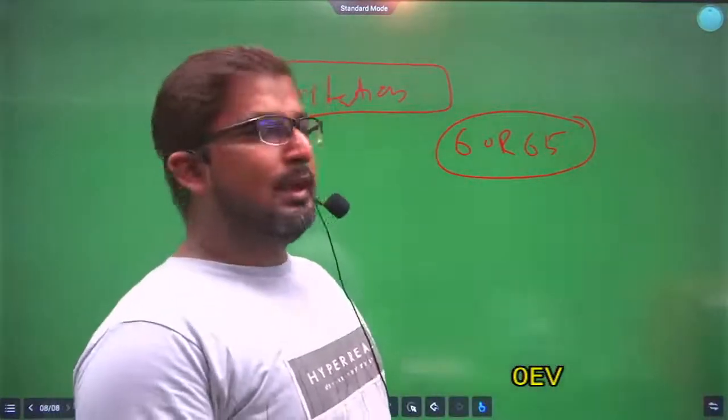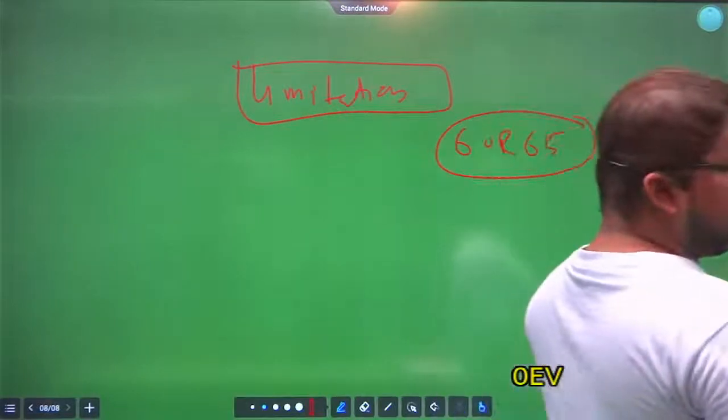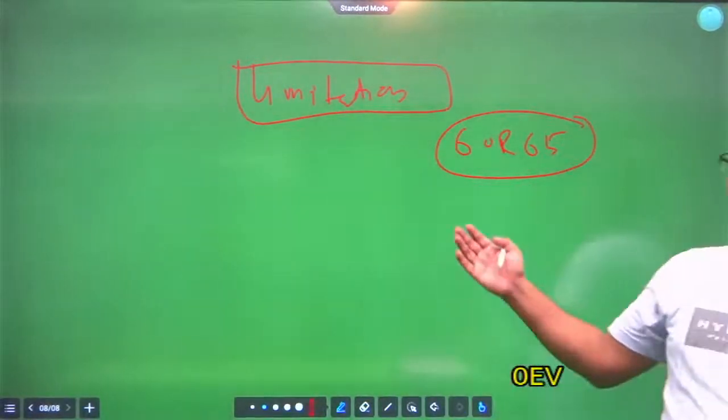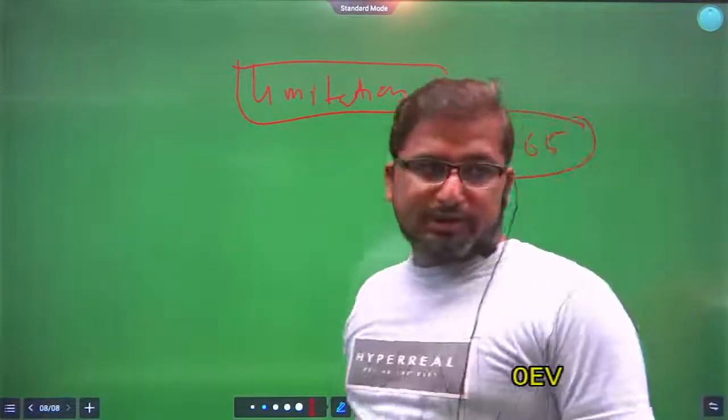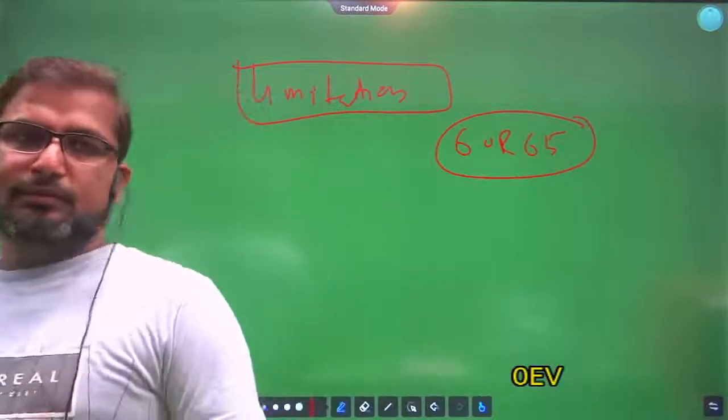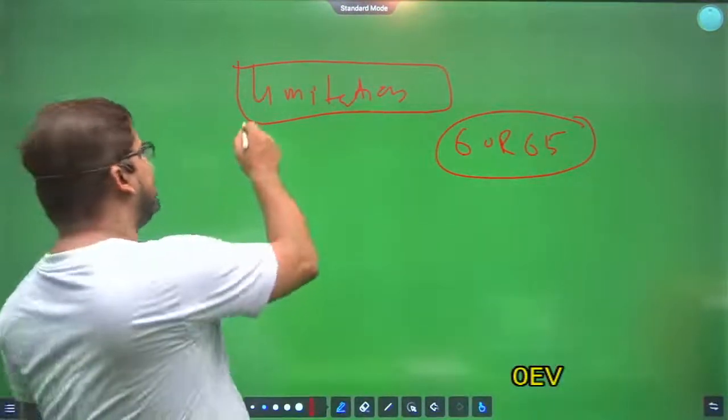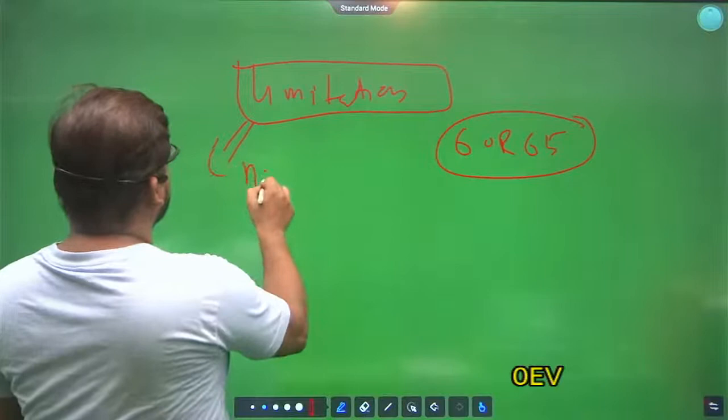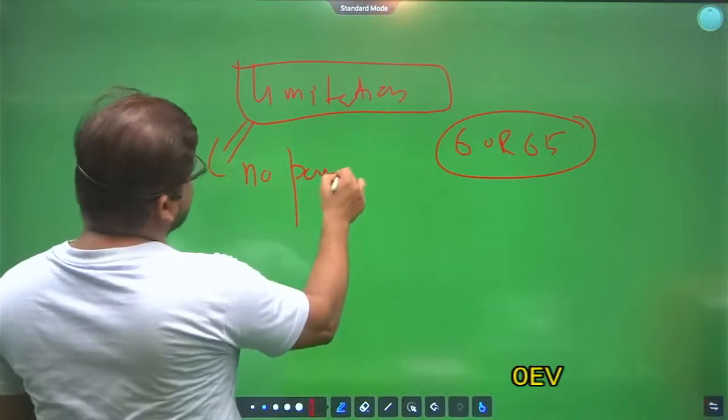Clear? And one more very important thing is that they do not have the power to deregister a political party. That is a very important flaw.